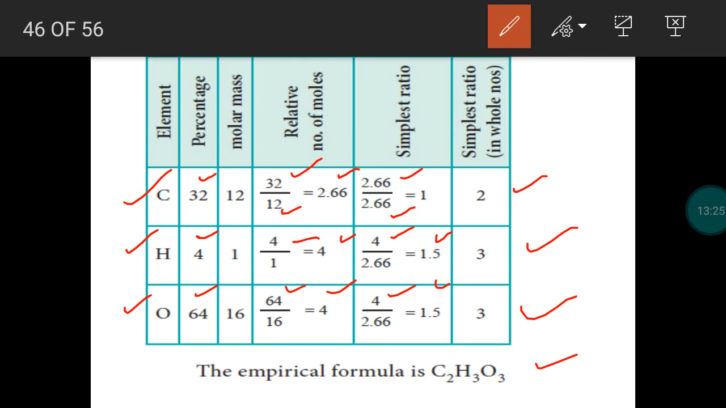From the number of moles, we have obtained the simplest ratio. If it is not a whole number, we can convert it into whole number. So by having all these 4 steps, finally we get the simplest formula for a compound, that is called empirical formula, C2H3O3. So these values are mentioned as the subscript to the atomic symbol.